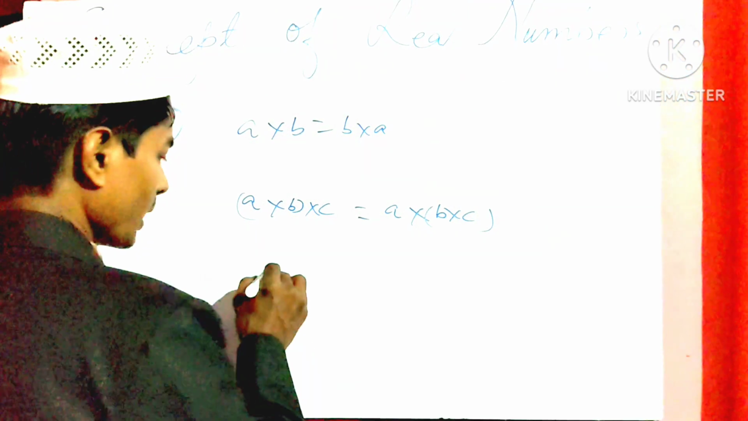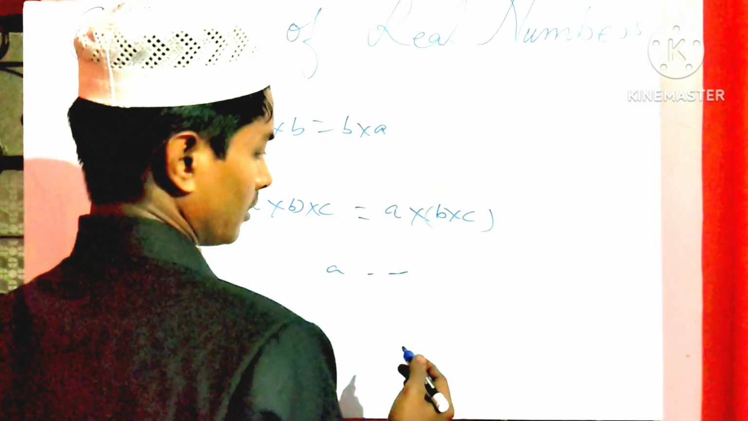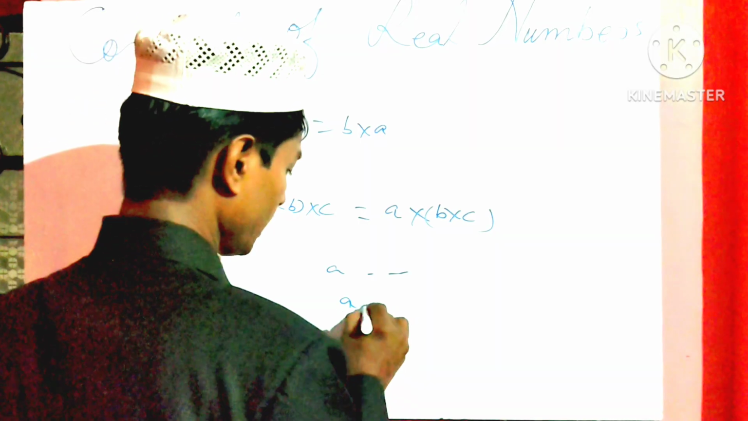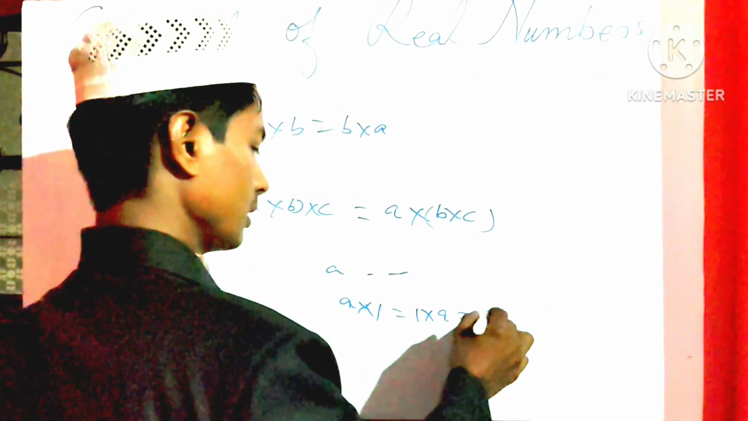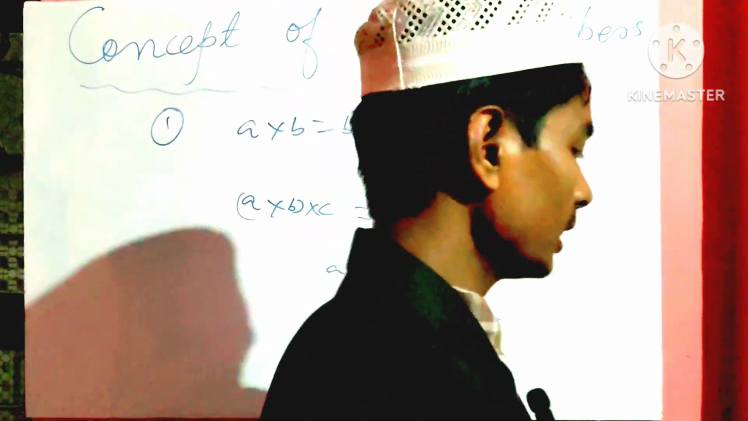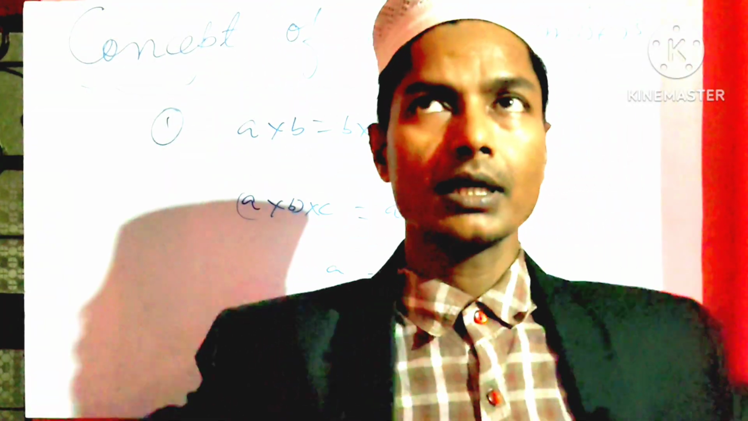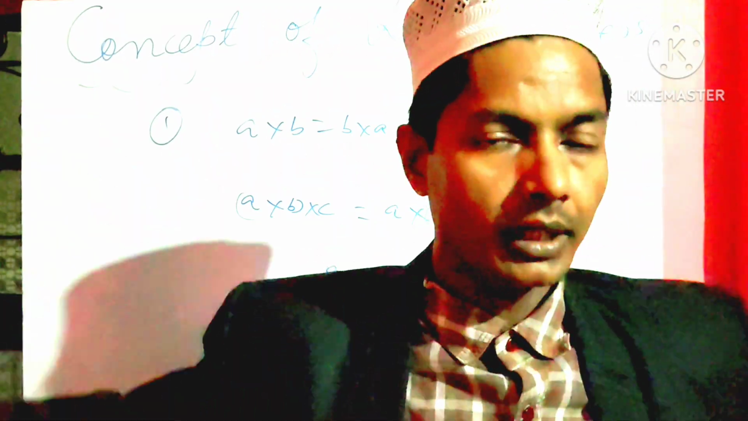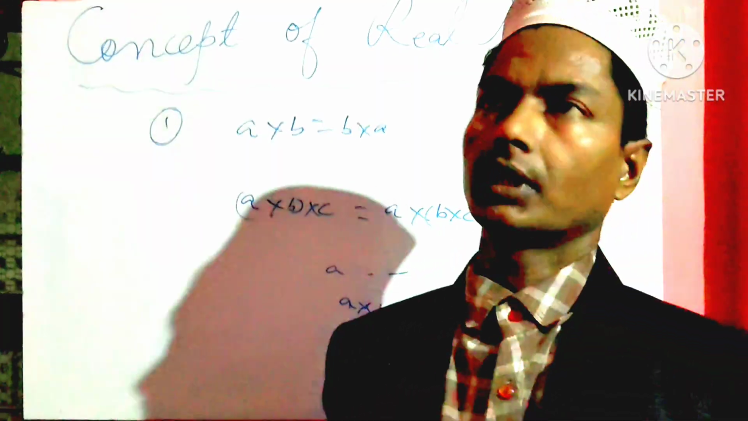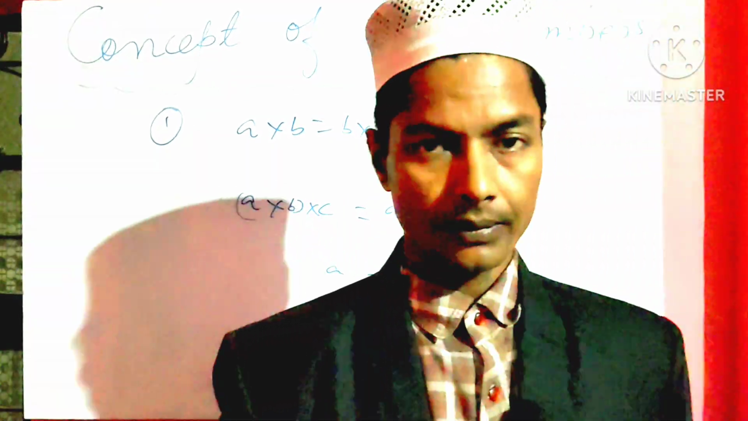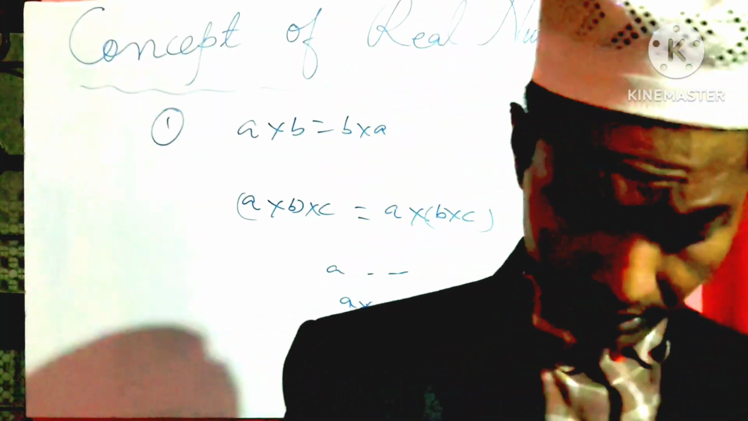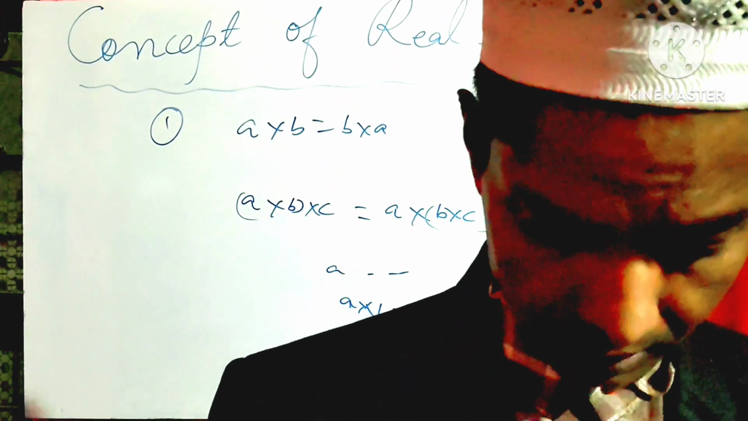If a is a real number, then a into 1 equals 1 into a equals a. Whether we multiply a by 1 or 1 by a, in both cases the value remains a; it does not change. Hope you have understood it. This was the multiplicative identity of real numbers. Hope you have understood it. What is next?